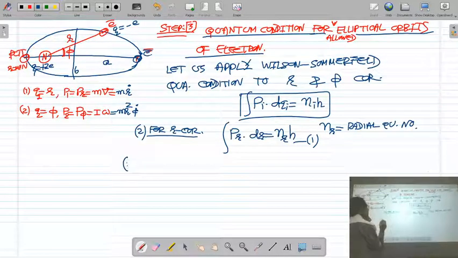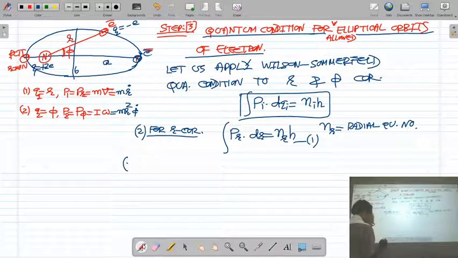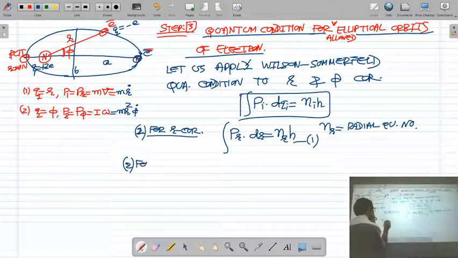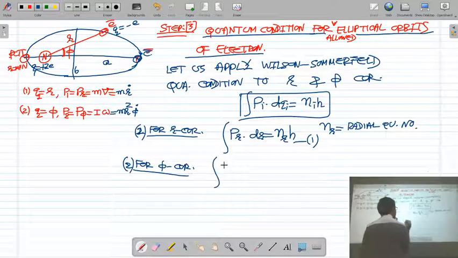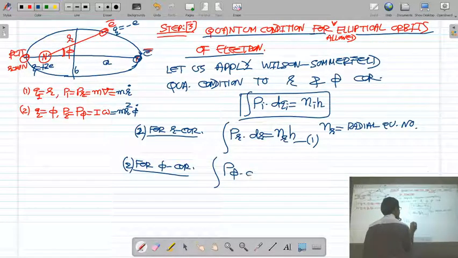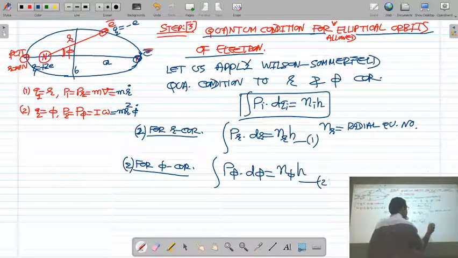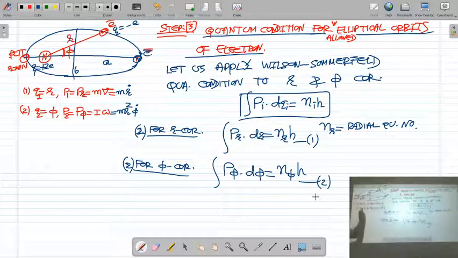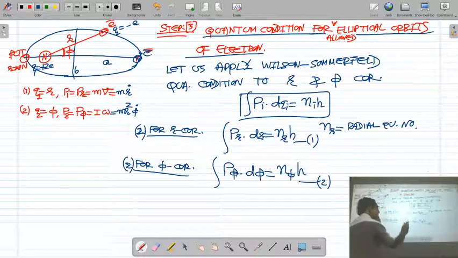Now similarly you can write the Wilson-Sommerfeld quantum condition for the phi coordinate. For the phi coordinate, the Wilson-Sommerfeld quantum rule can be written as the integral of P phi d phi equal to n phi h, because corresponding to the angular coordinate phi, the angular momentum of the electron is P phi. So let us replace pi by P phi.